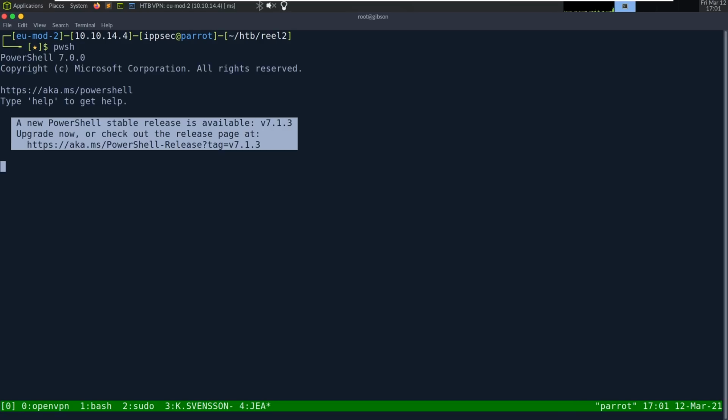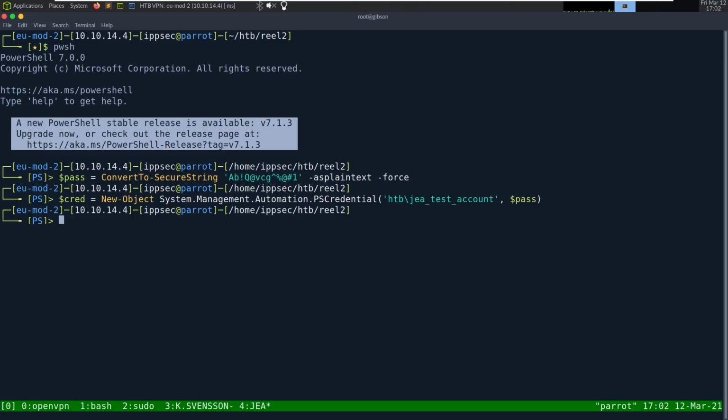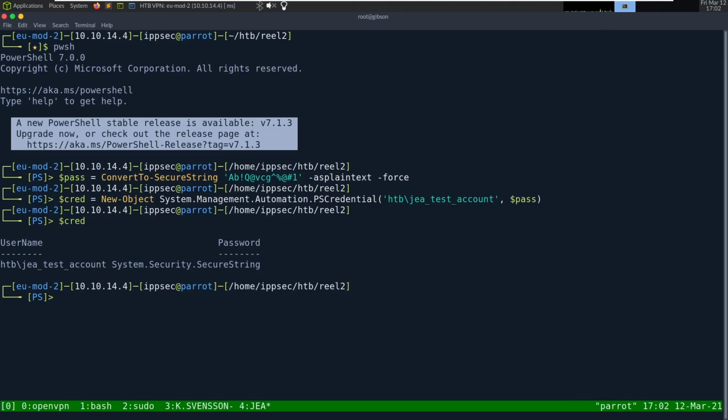So PWSH, we got to convert this pass. So convert to secure string, pipe the password in, or paste it in as plain text, force. Credential object is going to be New-Object System.Management.Automation.PSCredential, HTTP, JEA test account. And then the password. Just want to make sure my credential object's good.